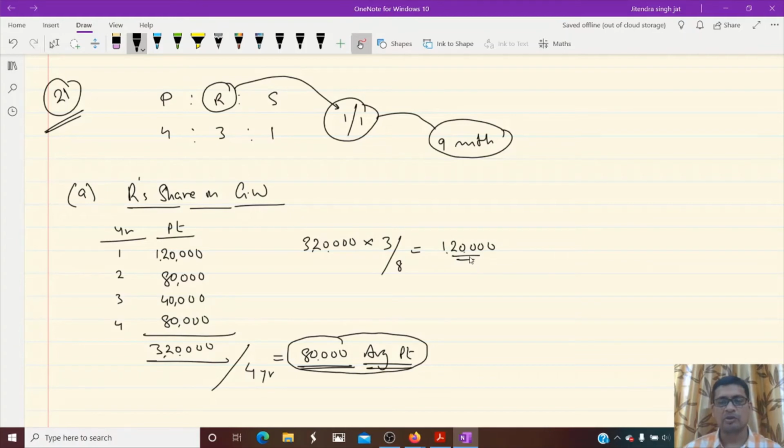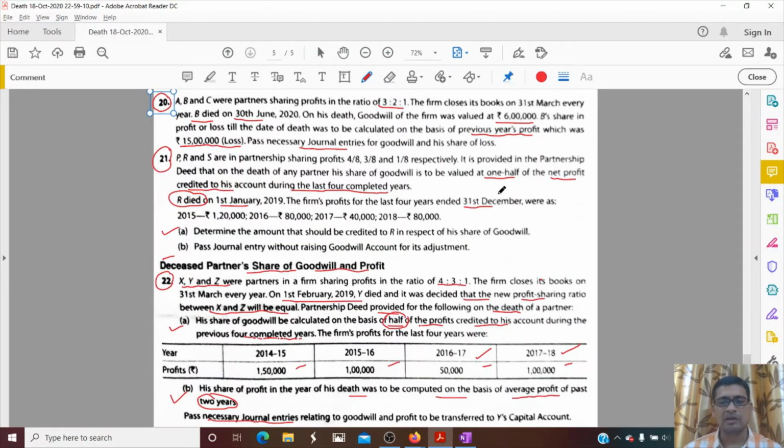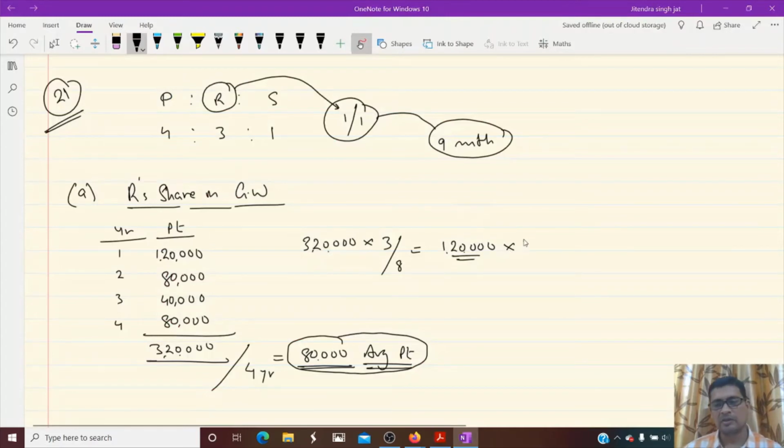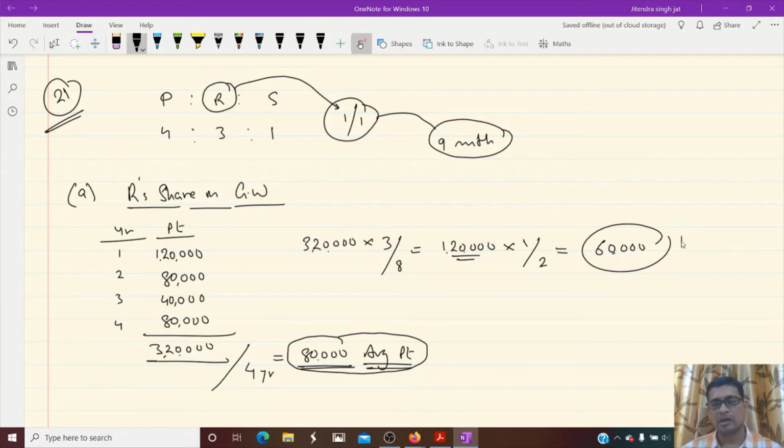But according to the question, his goodwill will be one half. One half means 50%. So let's multiply by 1 by 2. It will be 60,000. This is R's share in goodwill.